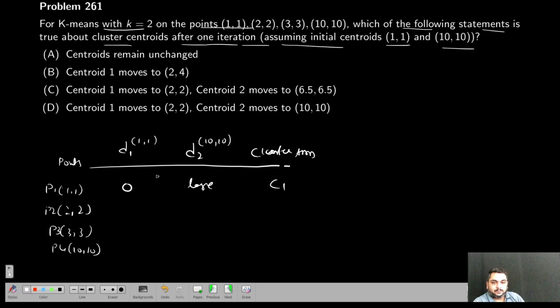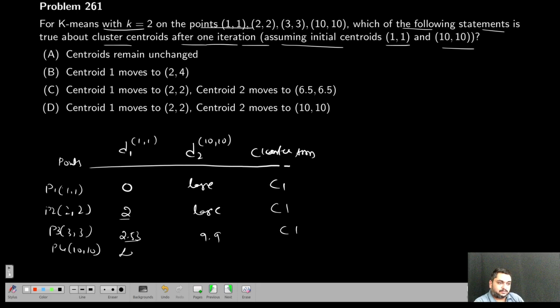Then (2, 2). This is again 1, so it will get 2. Here it is again large, you need not calculate 8 square plus 8 square. C1 is minimum. Then (3, 3), where you get 2 point something, 5, 3, and here again 9, 9. If I calculate, this is C1. Again, this is the minimum.